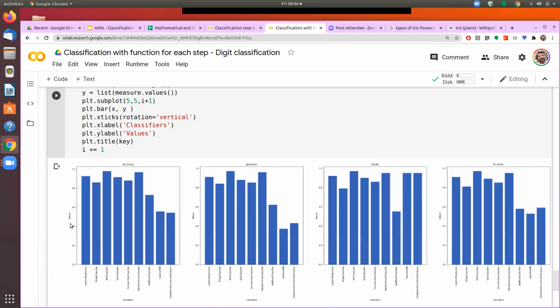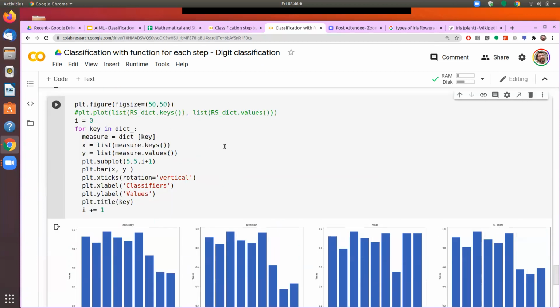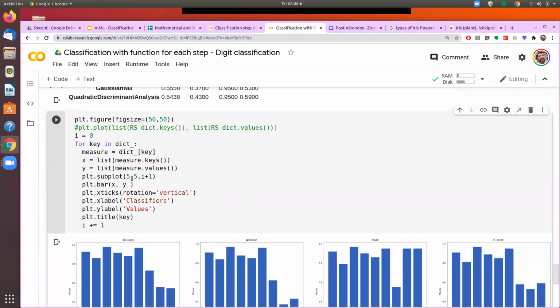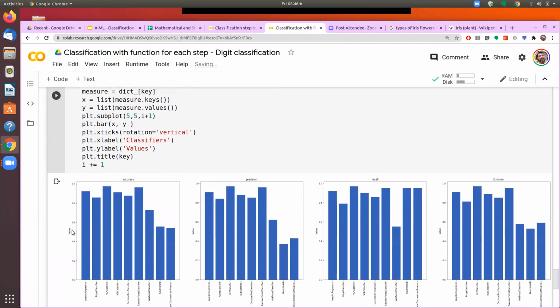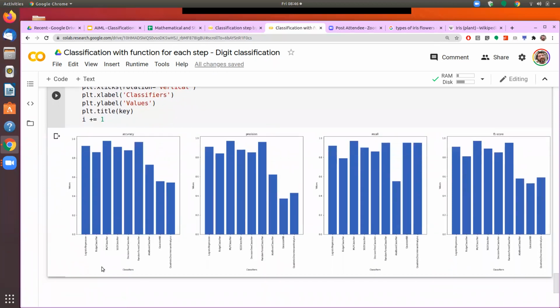So you see values comes here. These values which have come here are the y label. Classifier which has come here is the x label, and the 0.0, 0.2, 0.4 are the y ticks, and the logistic regression, ridge regression are the x ticks.